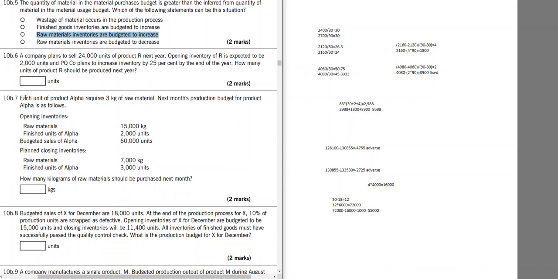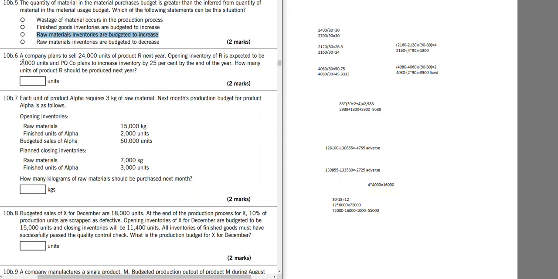Okay, how many units of R should be produced next year? Company plans to sell 24,000 units of R next year. Opening inventory of R is expected to be 2,000 units. We can minus that. And the company plans to increase inventory by 25% by the end of the year.